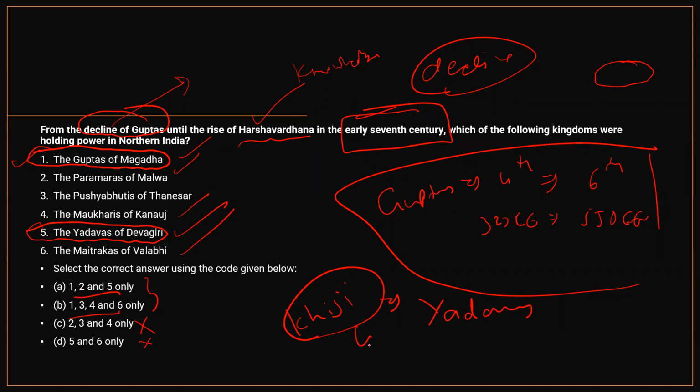And Khilji comes in the 13th century, 12th to 13th century. And here he's asking about the 7th century only. And Yadavas of Devagiri, since it is the first kingdom, they would not have been there in the 7th century. If they had ruled that long, they would have been the longest ruling power in ancient or medieval India. And remove this. And you are left with 1, 3, 4, 6. I hope these videos are being useful to you. Thank you.